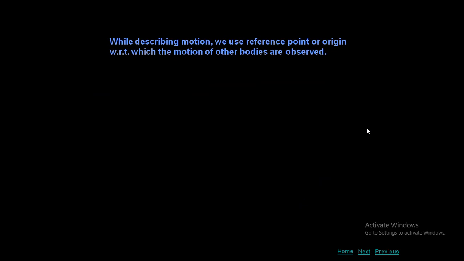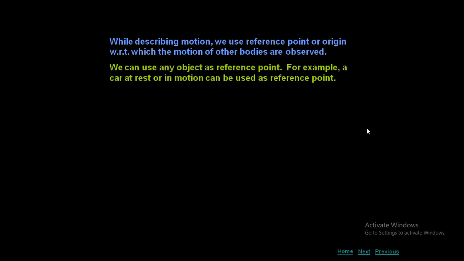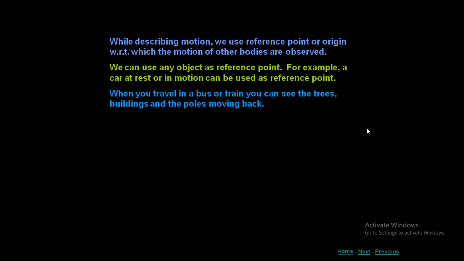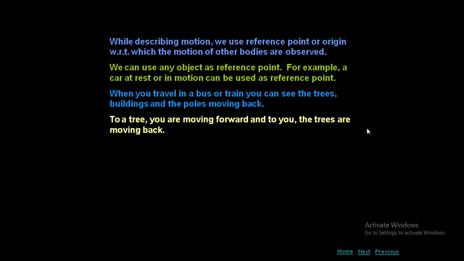While describing motion, we use a reference point or horizon with respect to which the motion of other bodies are observed. We can use any object as a reference point. For example, a car at rest or in motion can be used as a reference point. So not only that, any object can be taken as a reference object. When you travel in a bus or a train, you can see the trees, the buildings and the poles moving back. To a tree, you are moving forward, and to you, the trees are moving back.